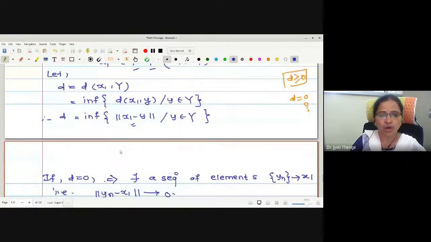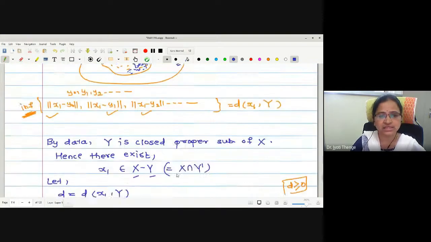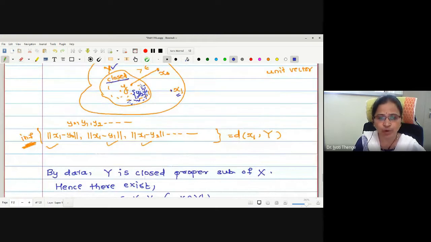Next, as we defined this to be a distance D, there exists at least one point, say y naught in Y, such that norm of x1 minus y naught is exactly D. That is, the infimum holds at some point, say y naught.